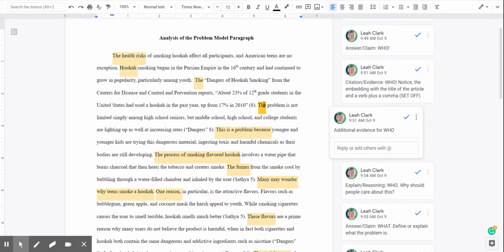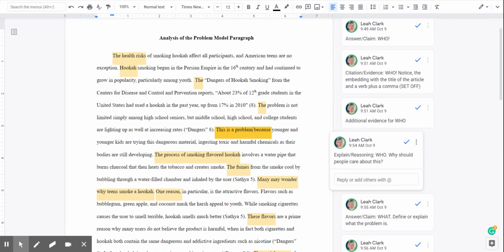Okay, then we have additional information of who is being affected. Notice that we have a couple pieces of evidence before we get to that reason explanation. Okay, why should people care about kids smoking hookah? Well, that's because they're ingesting these terrible chemicals and their bodies are still developing, right? We always want to be tying our reason and explanation, asking ourselves, why should people care? What should they do with this information?